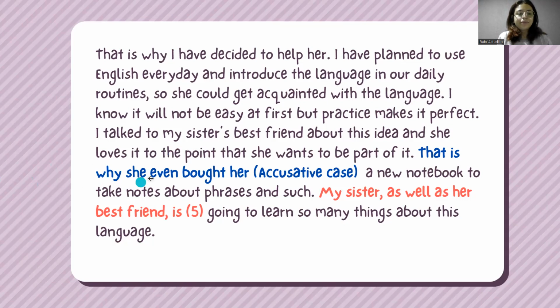So here, this word, this her here, is what makes this sentence accusative case. This word here, her. My sister, as well as her best friend, is going to learn so many things about this language. Rule number 5.